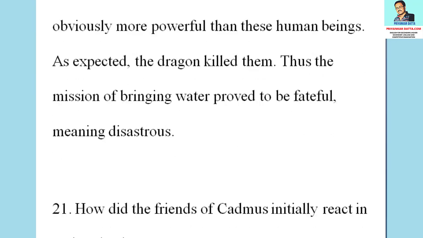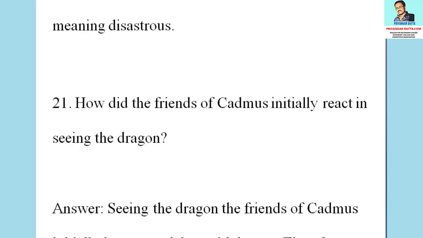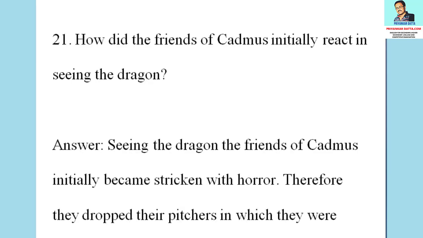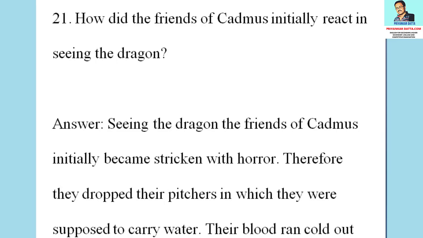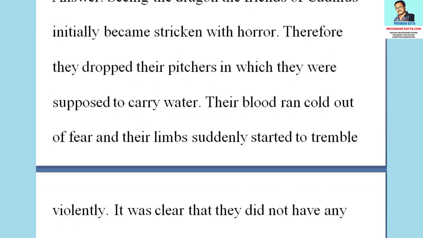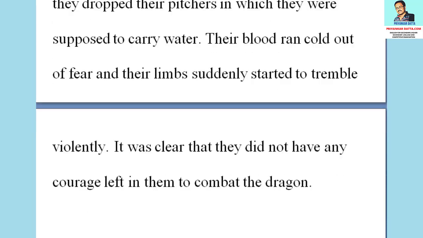The 21st question from this section is, how did the friends of Cadmus initially react in seeing the dragon? The answer to the question is, seeing the dragon, the friends of Cadmus initially became stricken with horror. Therefore, they dropped their pitchers in which they were supposed to carry water. Their blood ran cold out of fear, and their limbs suddenly started to tremble violently. It was clear that they did not have any courage left in them to combat the dragon.